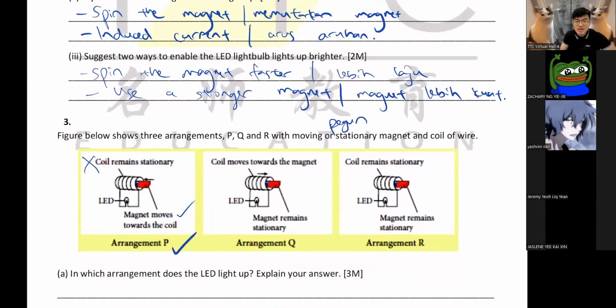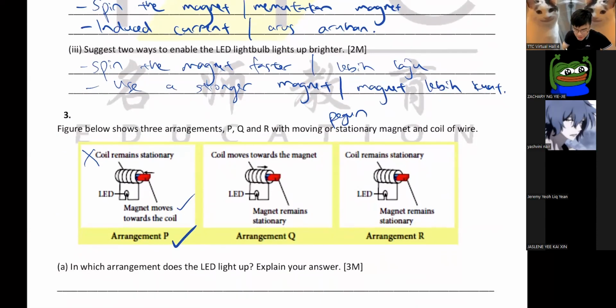Okay, so anyway, next one. Coil moves. So now the coil is moving. Magnet is not moving. So now this one also got electricity. And then the last one, coil not moving, magnet not moving, both not moving. So you have no electricity.